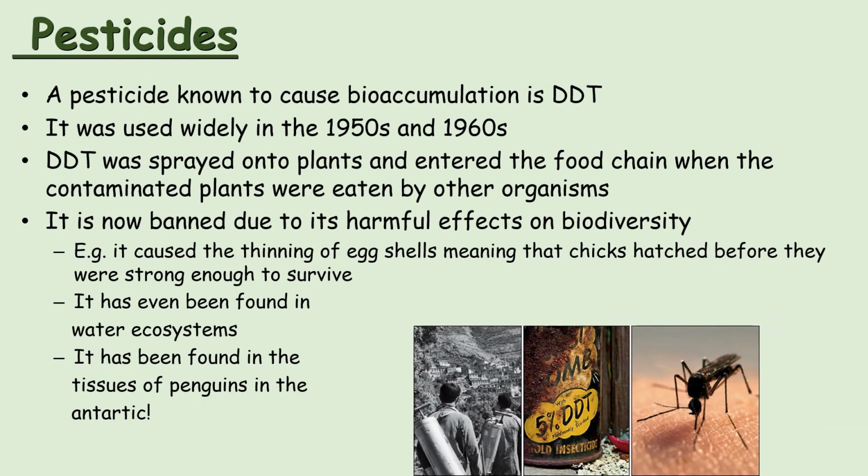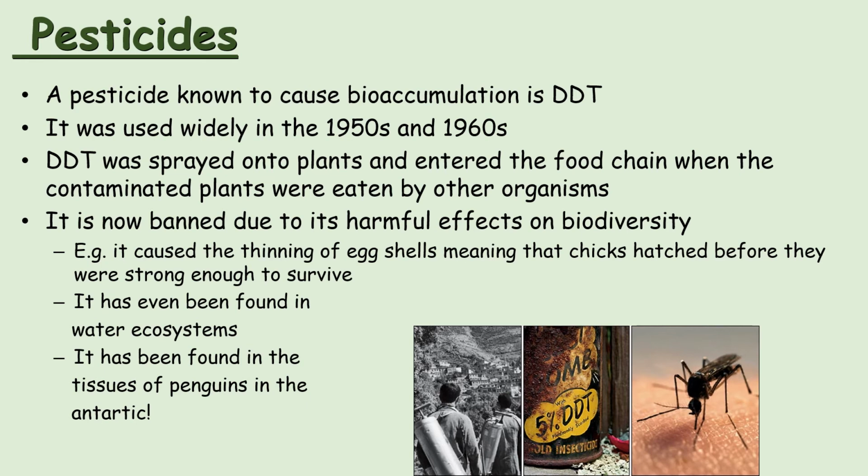An example of a pesticide that bioaccumulates is DDT, which was spread in countries like Africa, and it was spread everywhere to try to get rid of the Anopheles mosquito to stop the spreading of the disease malaria. So the pesticide DDT is known to cause a bioaccumulation. It was widely used in the 1950s and 1960s.